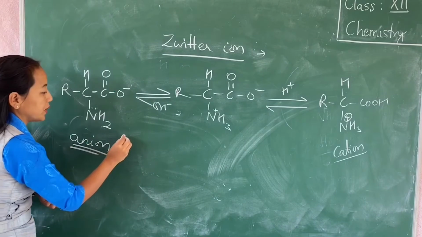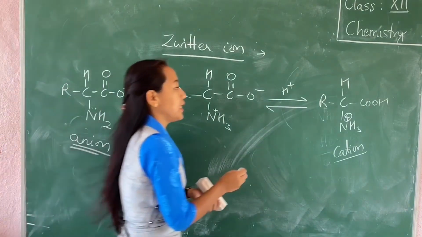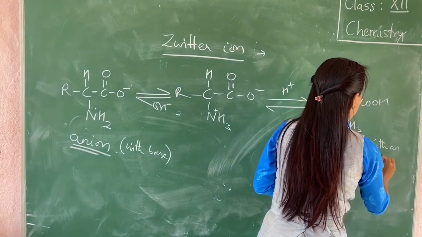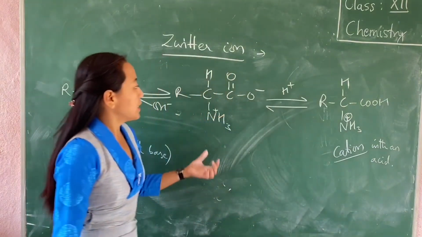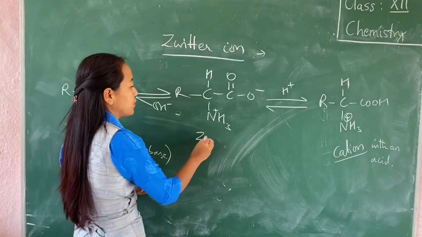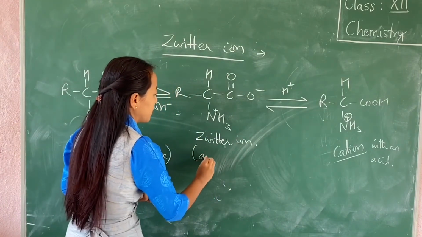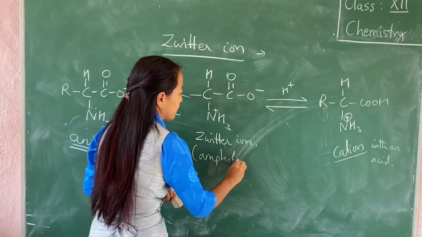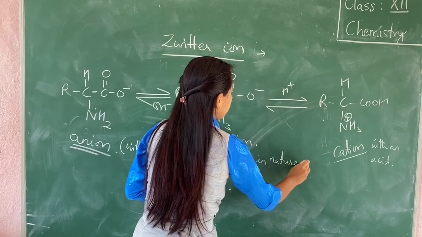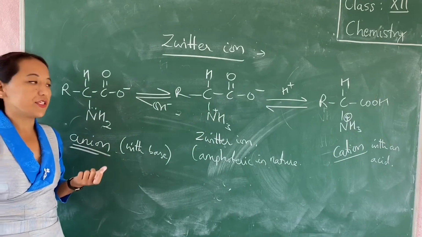Anion is formed with a base, but a cation is formed with an acid. So this shows that the zwitterion reacts both with acid and base, and therefore it is amphoteric in nature. Zwitterion which is amphoteric in nature. So this is about the formation of zwitterion and its amphoteric nature.